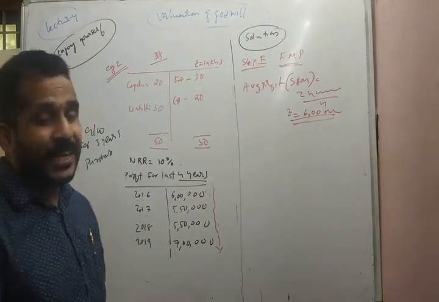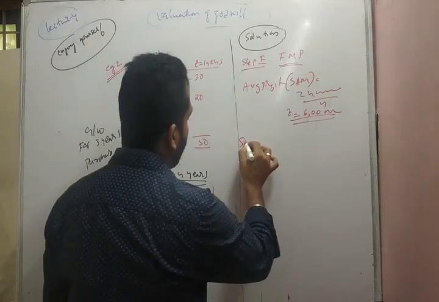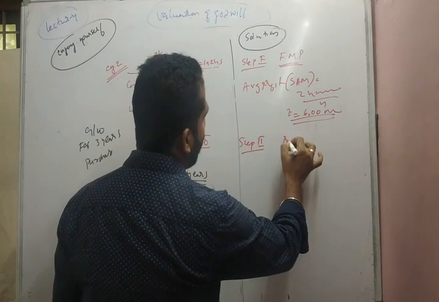Then the second calculation, step 2, the calculation of the normal profit. So step 2 is the calculation of normal profit.